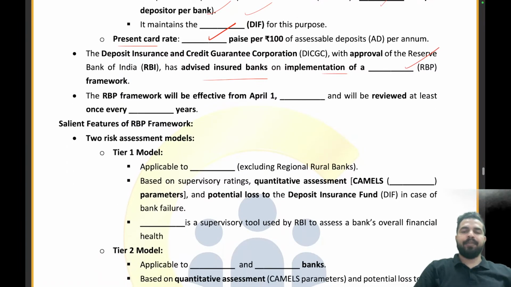The RBP framework will be effective from 1st of April and will be reviewed at least once in every 3 years. तो ये 1st अप्रैल 2026 से इफेक्टिव होगा और कितने साल में रिव्यू होगा? 3 साल में रिव्यू होगा हर बार.